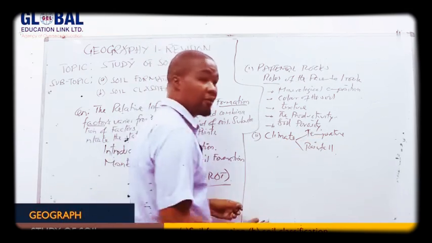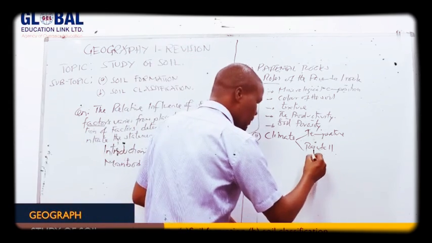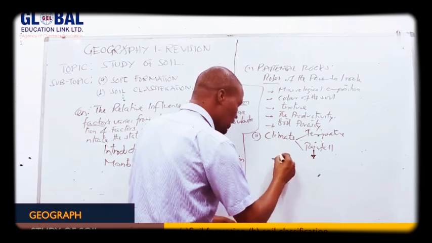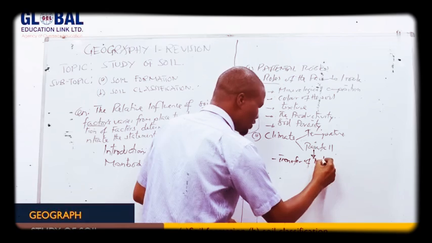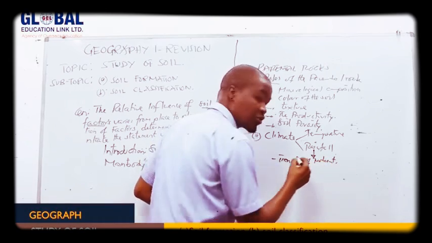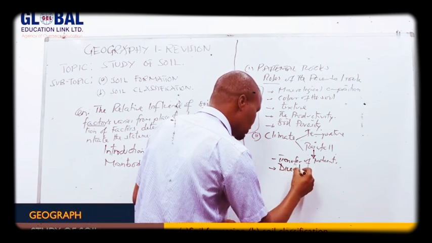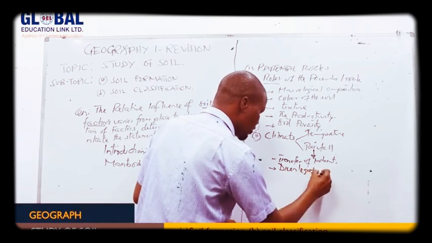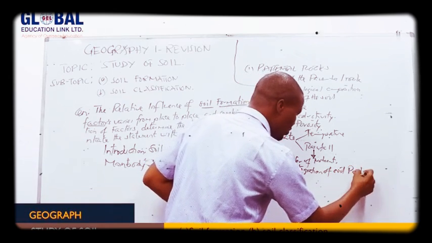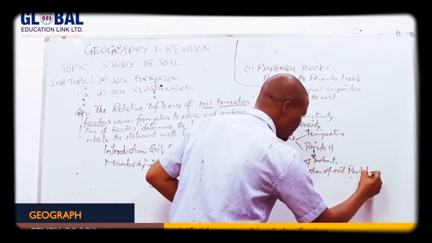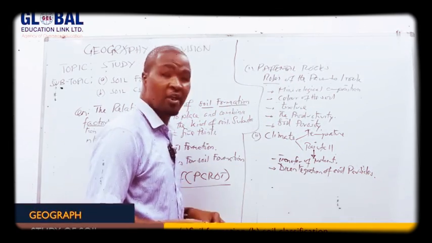The presence of rainfall in a particular area may influence the following. First, it may influence the transfer of nutrients within the soil body. The disintegration of soil particles into finer grains, into very small particles, depends on the rainfall.